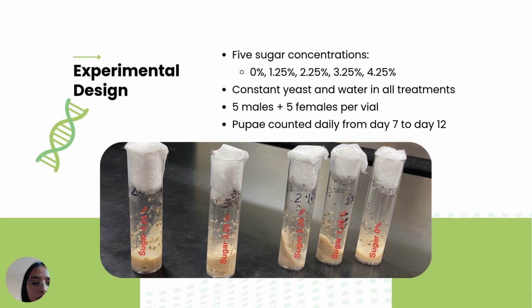We added five male and five female flies to each vial, and the reproductive success was measured by counting pupae daily from day 7 to day 12. And the pupal count was used as an indicator of successful reproduction and development.